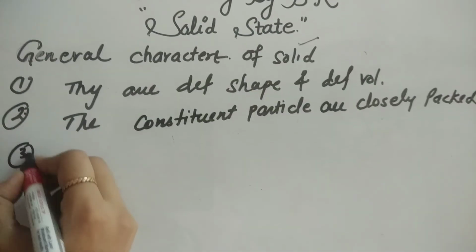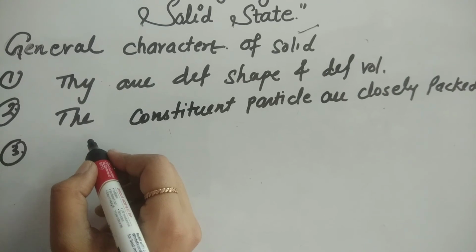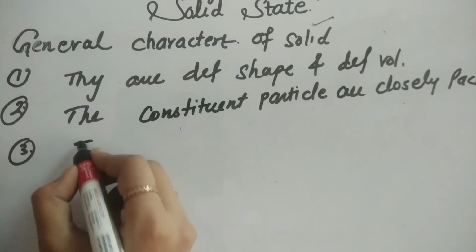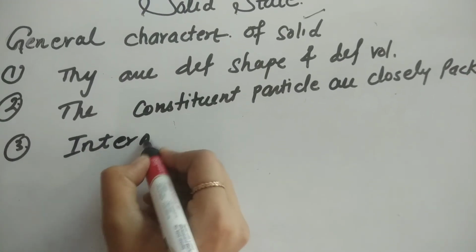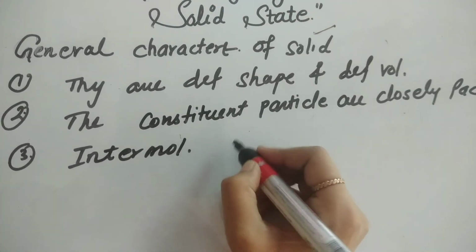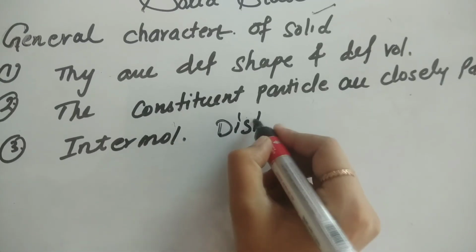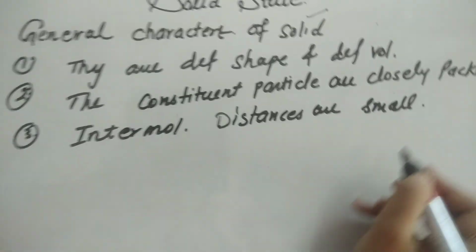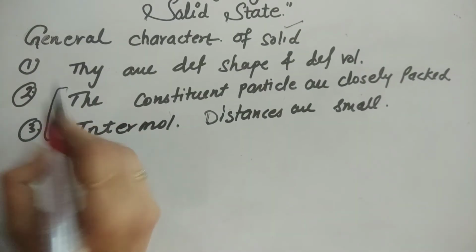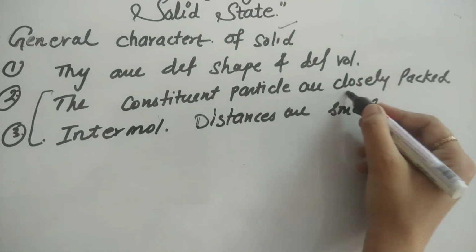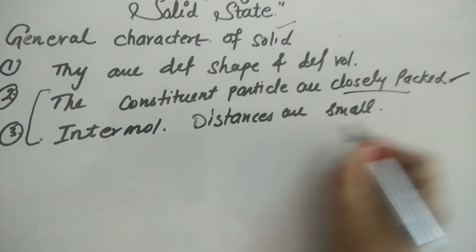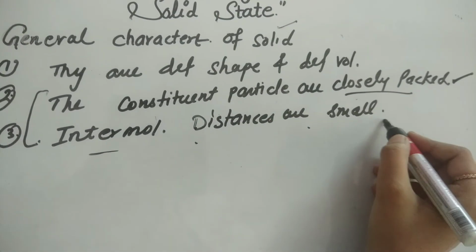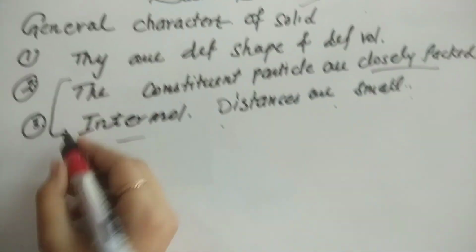The third characteristic is that intermolecular distances are very small. If we look at these two points, they are the same: constituent particles being closely packed and intermolecular distances being small are the same point.